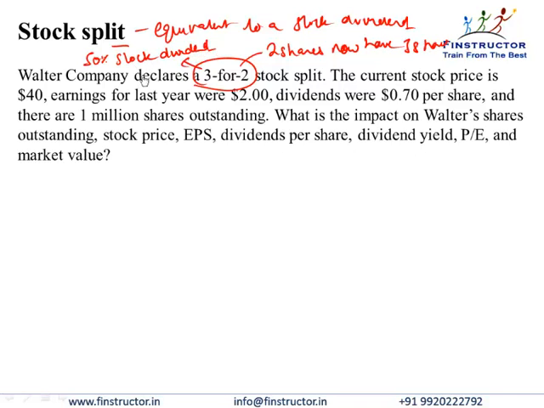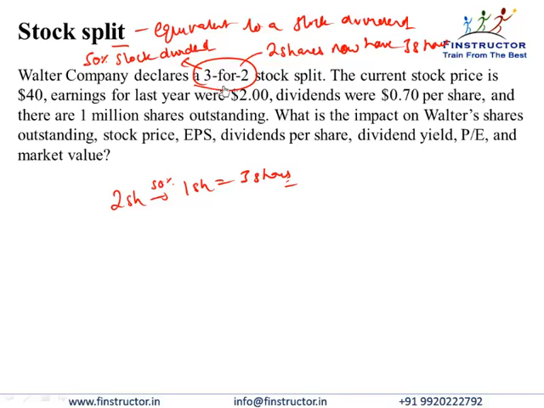Even if this company had announced a 50% stock dividend, if I had 2 shares earlier, I would get 50% as dividend, that is another 1 share as stock dividend, or the total number of shares that I would have is 3. So 3-for-2 stock split is the same as a 50% stock dividend. So economically, stock dividends and stock splits can be looked at in the same way, or you can say every stock split can be written in some form as a stock dividend.